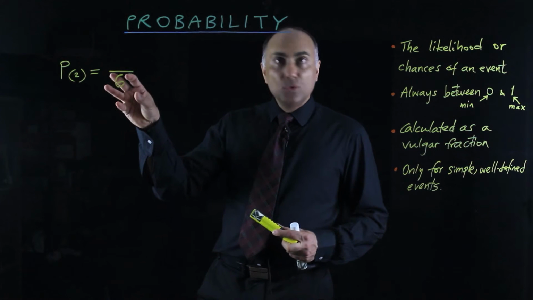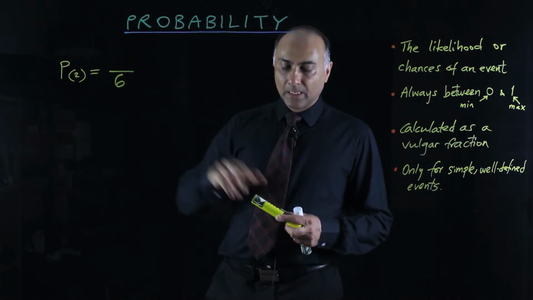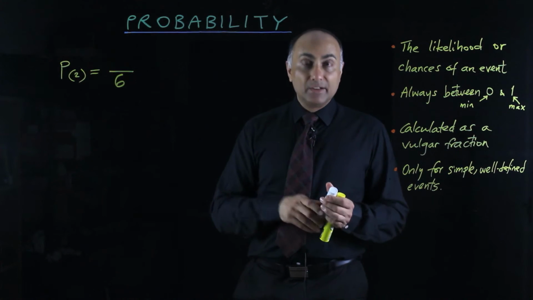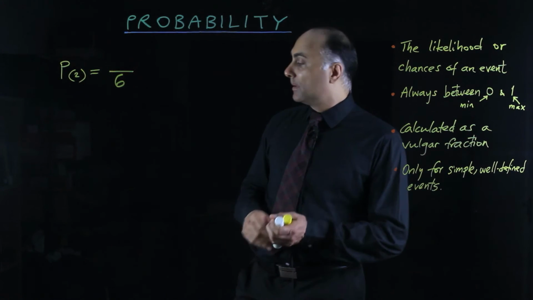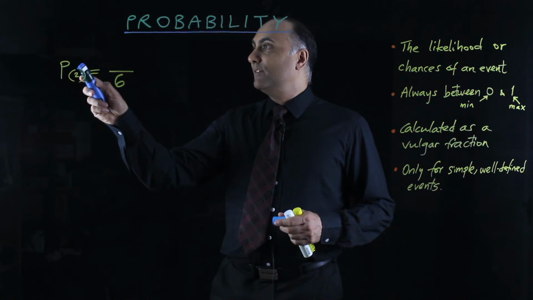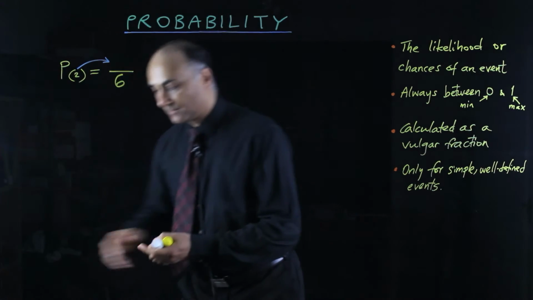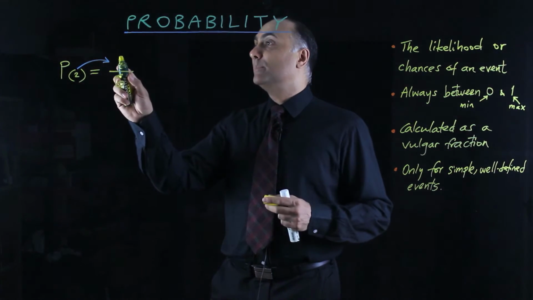Now the numerator is the thing you have to think about. It's how many of those 6 things are that event. Well, it's obvious. There is only 1 2 on a normal die. So that event can only happen in one way. So the numerator has to be 1.